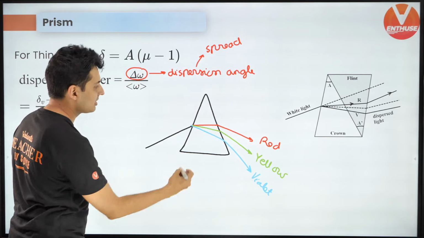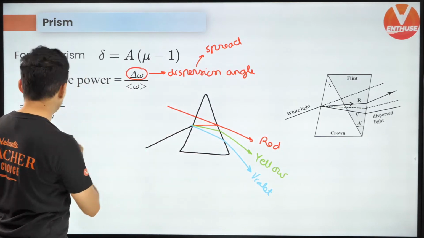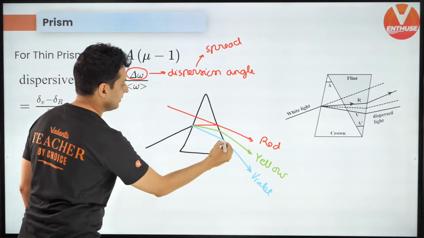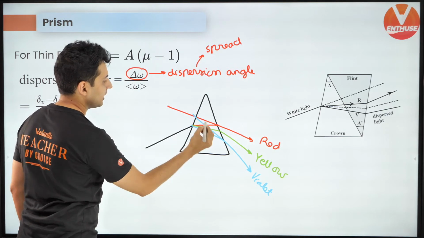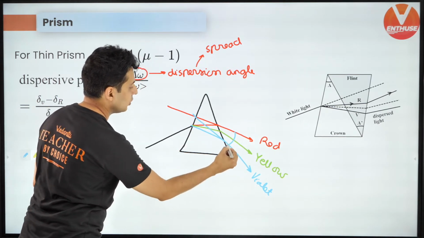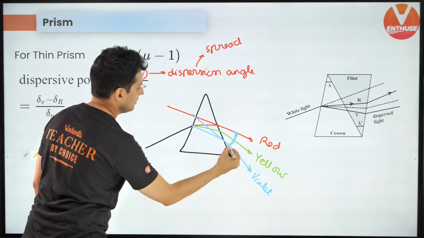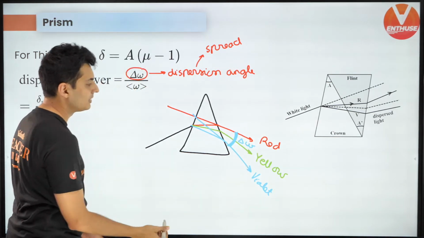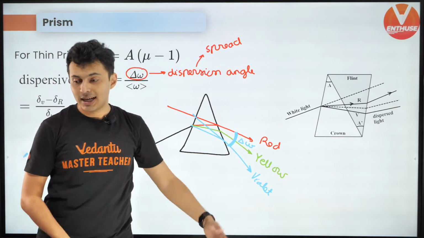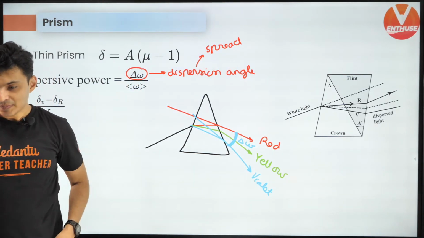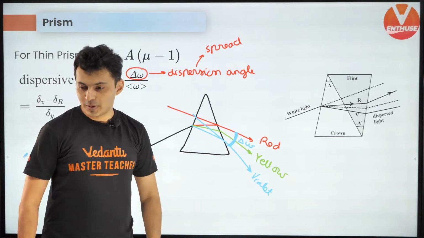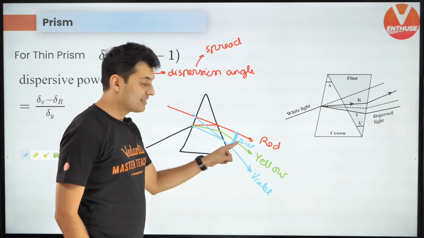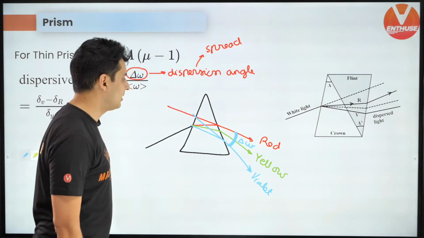Now what do I mean by the spread? If you extend this line backwards and if you extend this line backwards, all right, you can see that there is this whole angle out here. This angle out here is delta omega. I hope this is clear. The spread is called delta omega. Okay, this is delta omega.